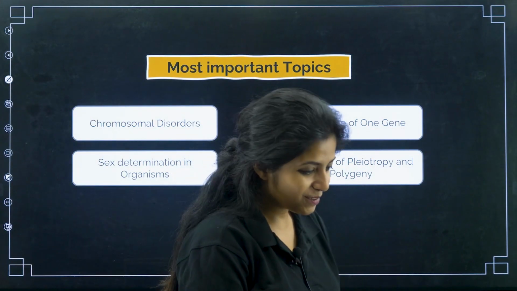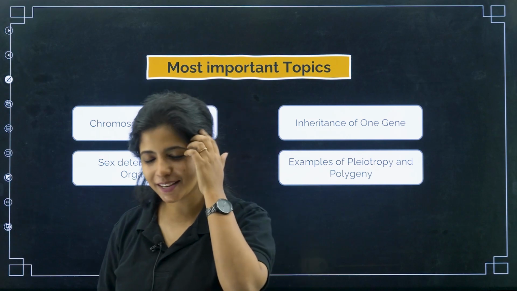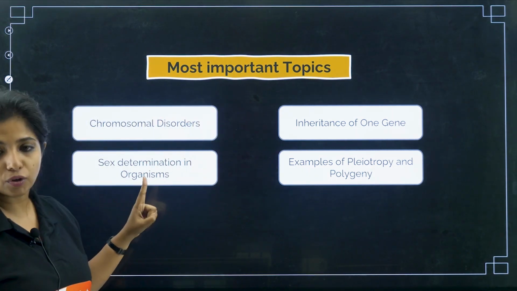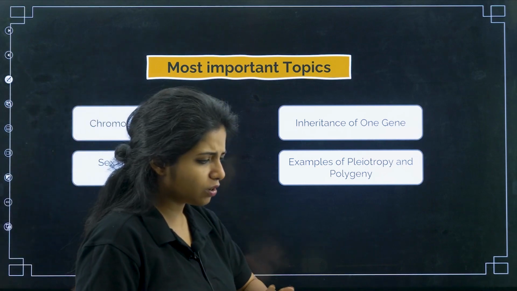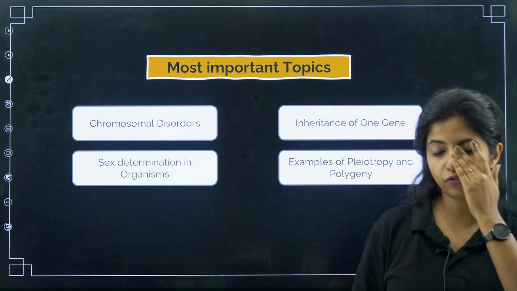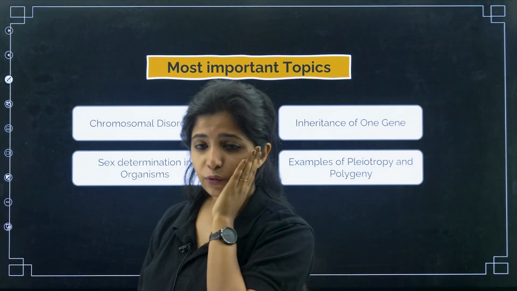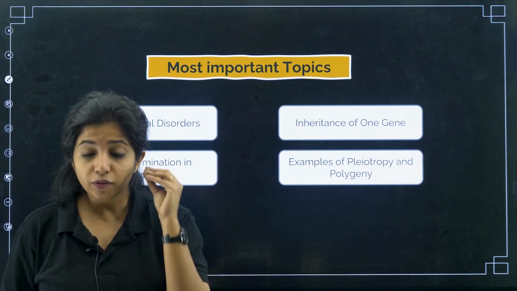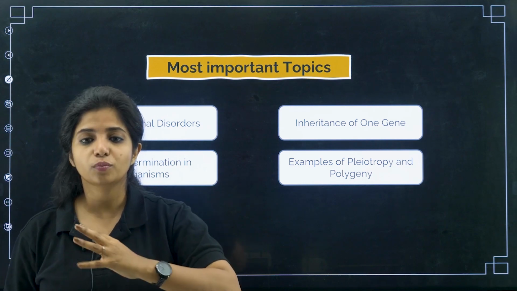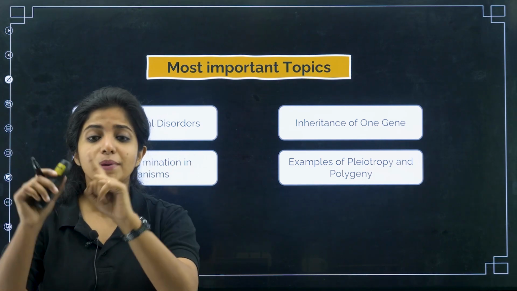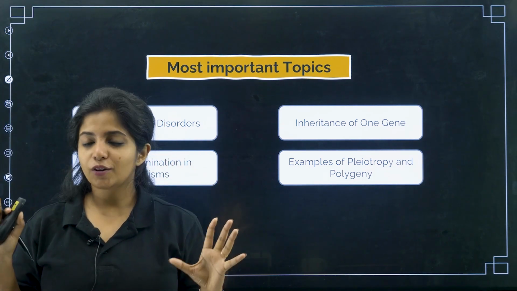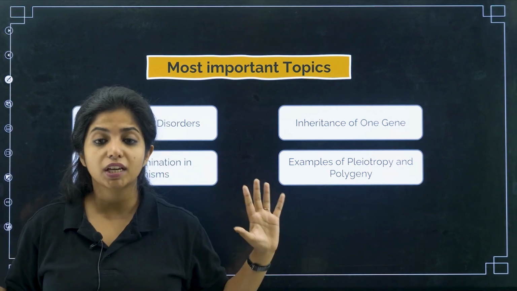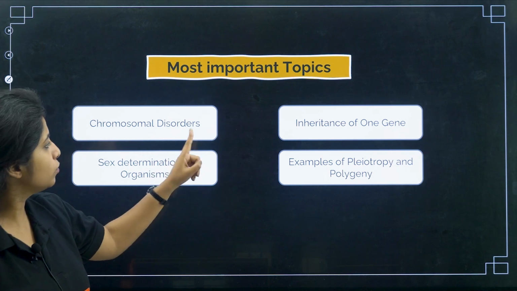So with this, we have completed the topics, and I'll tell you, according to what I've understood, what are the important topics: chromosomal disorders, all the names, how they are caused. Just the last 2 pages of your NCERT for this chapter, very much important. You have to know what is a disorder, what is the chromosome number, which one is affected, autosomal or allosomal. You have to know it. Make a chart and keep it somewhere in your study place. It is easy. You understood the concept, then it becomes very, very easy for you to understand things. So all the chromosomal disorders.